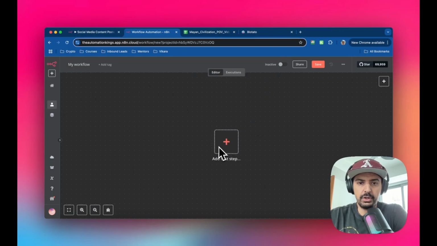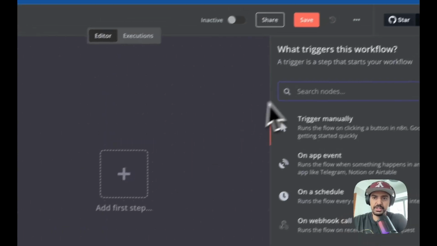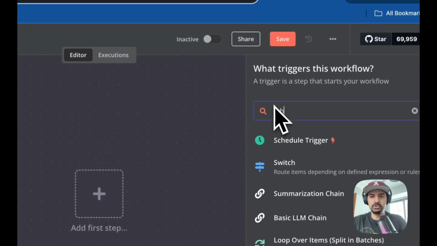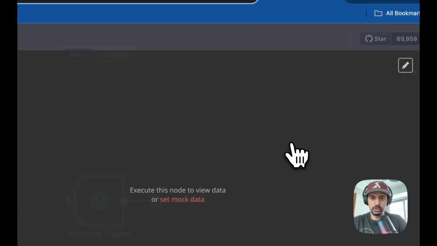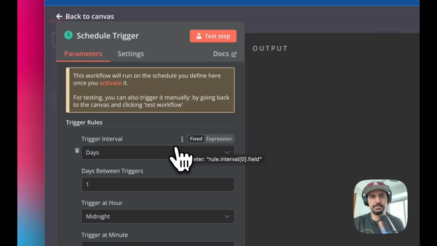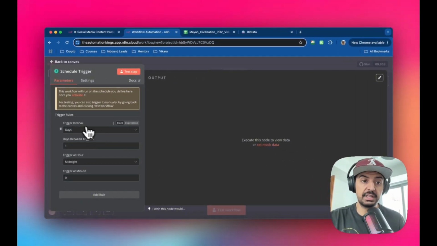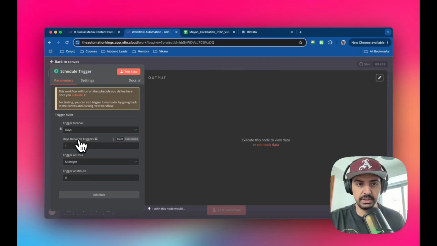So I'm in a new workflow and we're gonna start the build together, okay? So the first node that you want is the trigger. So find schedule trigger, and I'm not gonna go through this because it's very self-explanatory, but you can set this up exactly however way you want. You can set up the intervals, the date between the triggers, hour, minute, etc., okay?